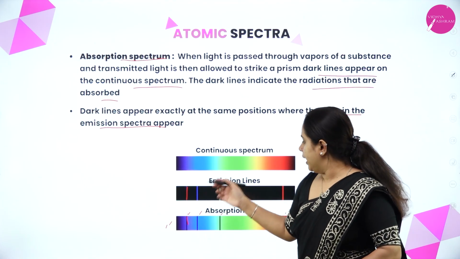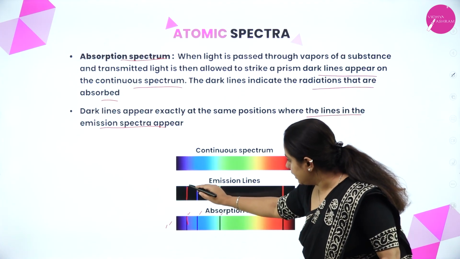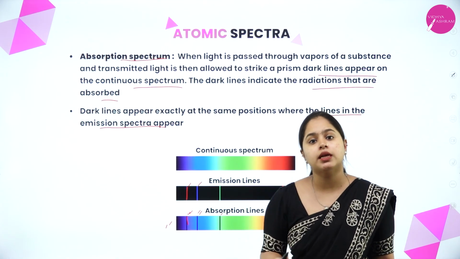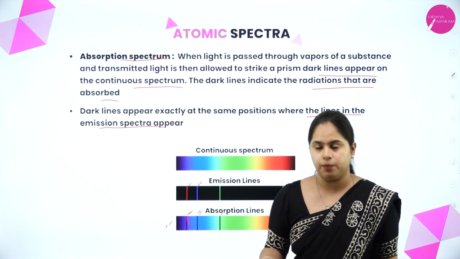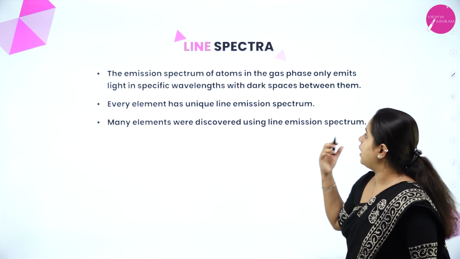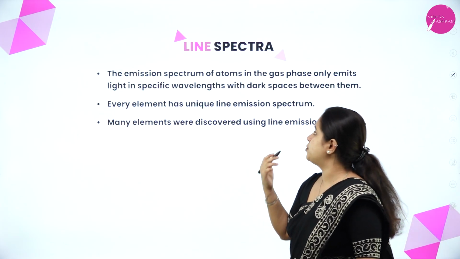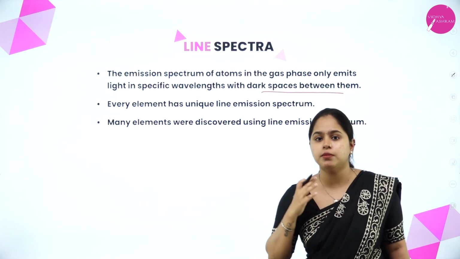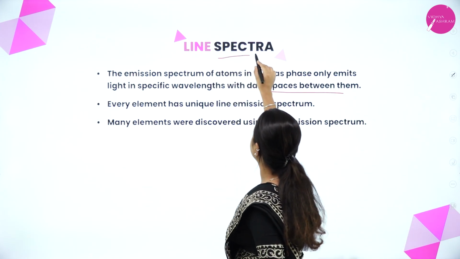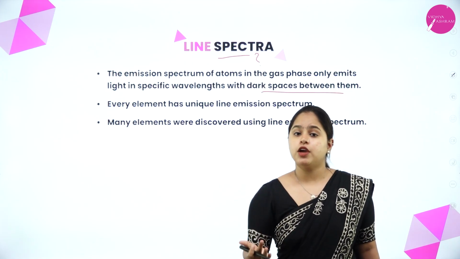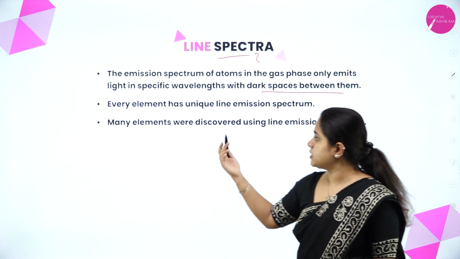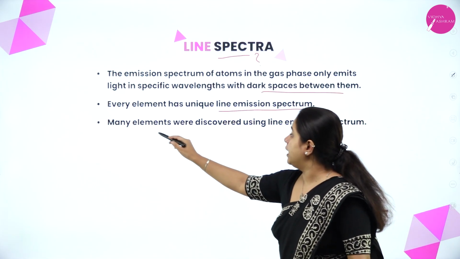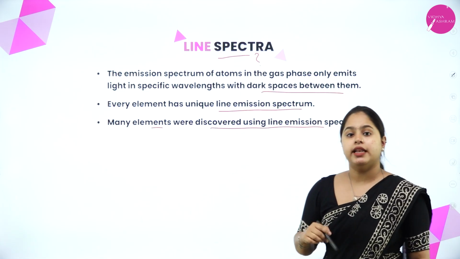Clear? In emission and absorption spectrum, as you can see, lines appear on the photographic plate, right? What is the importance of these lines or line spectrum? The emission spectrum of atoms in the gas phase only emits light in specific wavelengths with dark spaces between them. We observed this in absorption and emission spectrum, right? So what exactly is the importance of the line spectra that we observed? Every element has a unique line emission spectrum, and many elements were discovered using line emission spectra.